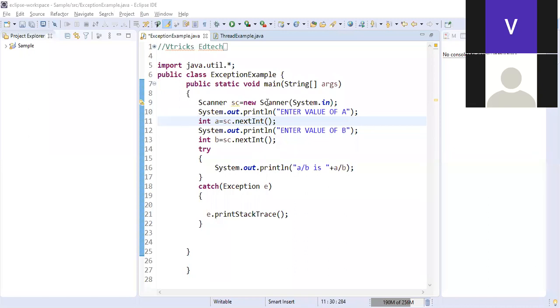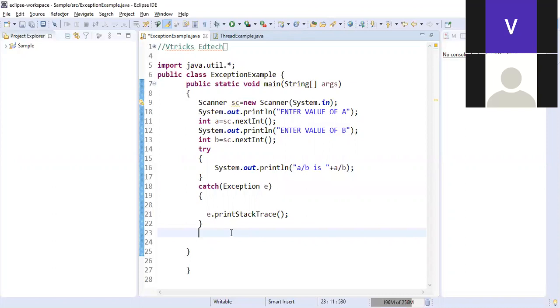To do that, inside Java, we have a concept called exception handling. What is an exception? We can't divide a number by 0. There is an exception, so we need to handle that scenario. How to handle it? We have two different blocks. One is called the try block. The other one is called the catch block.